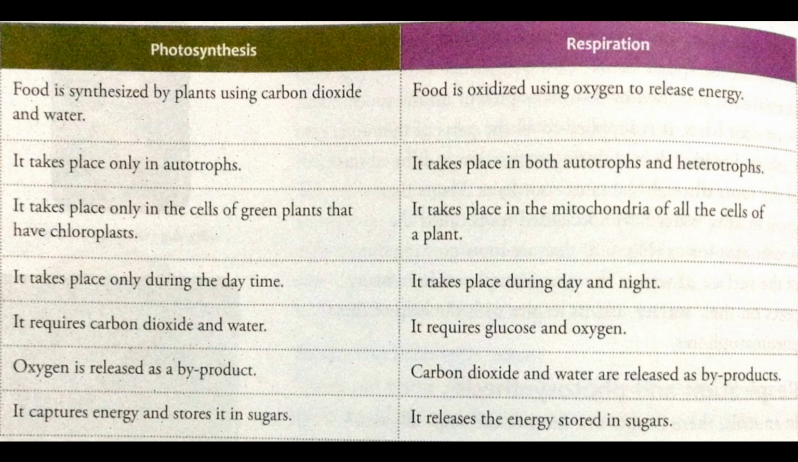Photosynthesis is a process by which food is manufactured by plants using carbon dioxide and water. Photosynthesis takes place only in autotrophs and some photosynthetic bacteria. It takes place only in the cells of green plants that have chloroplasts, and only during daytime. It requires carbon dioxide and water. Oxygen is released as the end product. During photosynthesis, it absorbs energy from sunlight and stores it in the form of sugars. That's all for today.